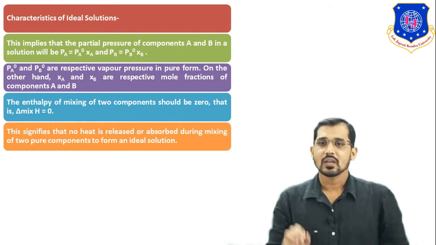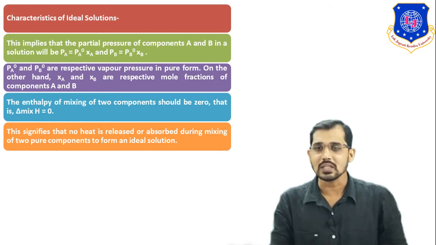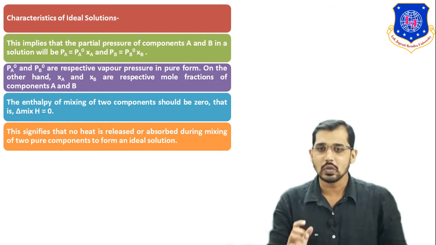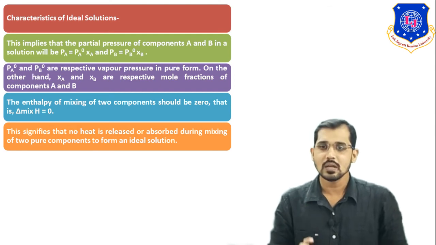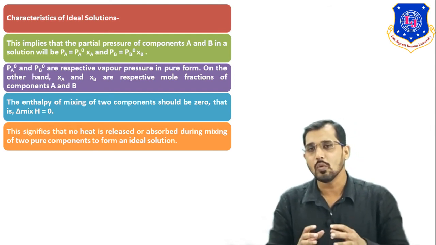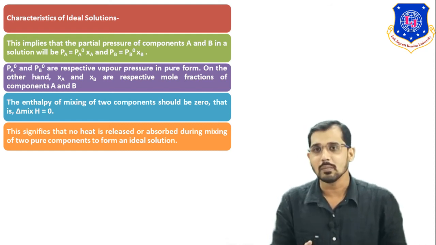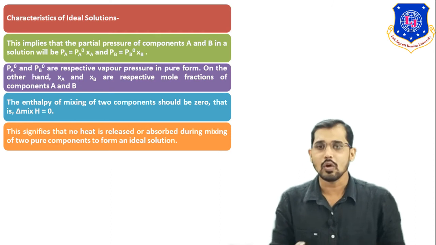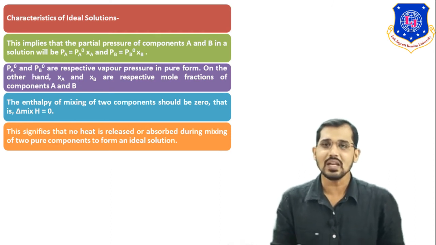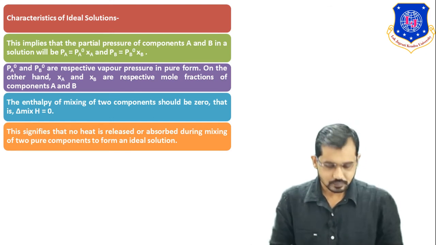Delta H mix signifies that no heat is released or absorbed during mixing of two components to form the ideal solution. Whenever we mix two ideal components to form the ideal solution, there is no release of heat and no absorption of heat. So delta H mix, the change in enthalpy, is 0.